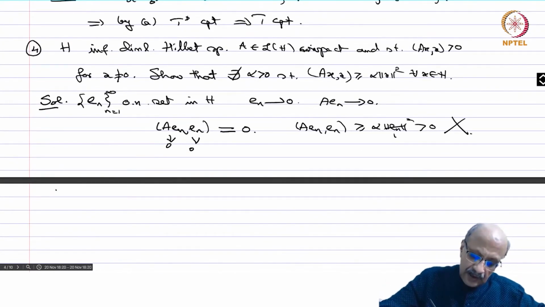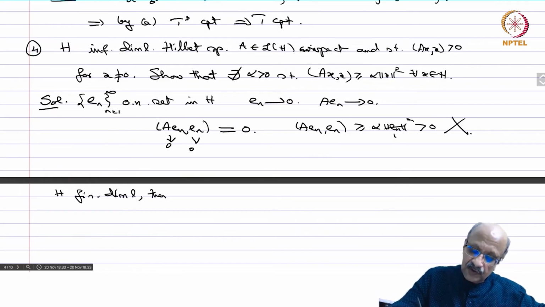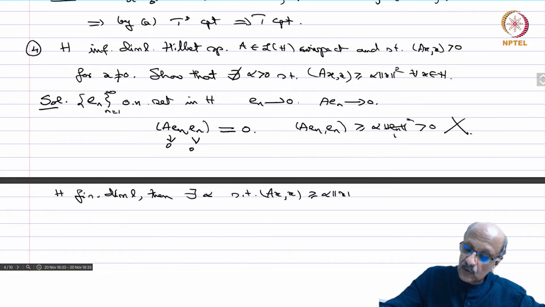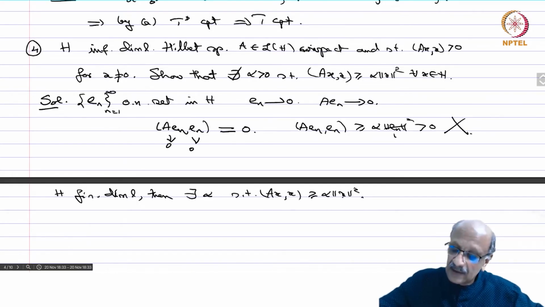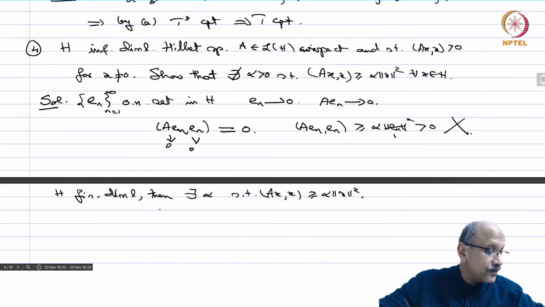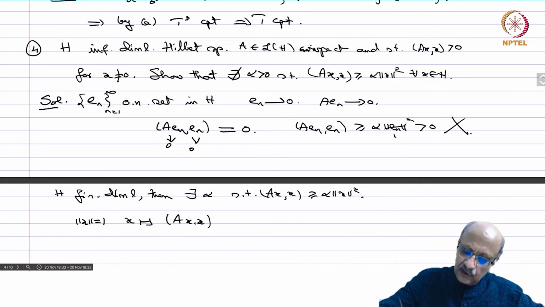Now if H were finite dimensional, then of course there exists an alpha such that (Ax, x) is greater or equal to alpha times norm x squared. A positive definite operator, or positive definite matrix, always has this property. Because on norm x equal to 1, x going to (Ax, x) is continuous, and the unit sphere is compact, and therefore it attains its minimum.